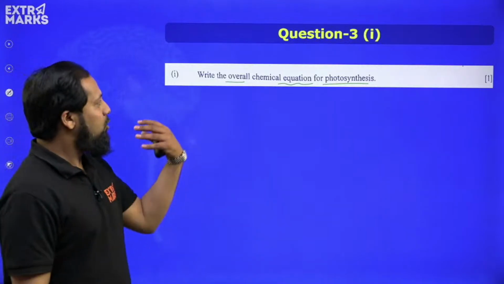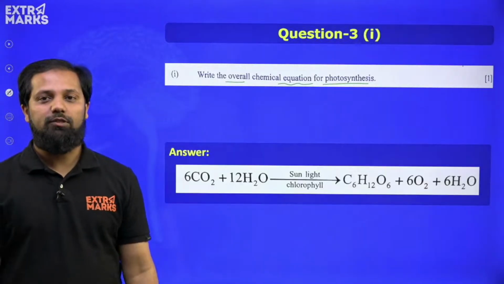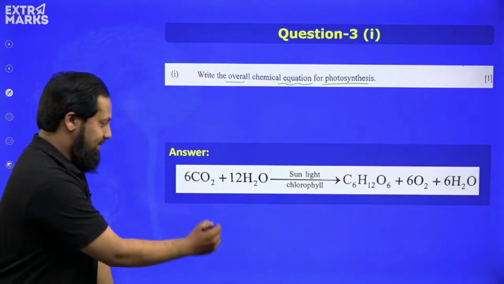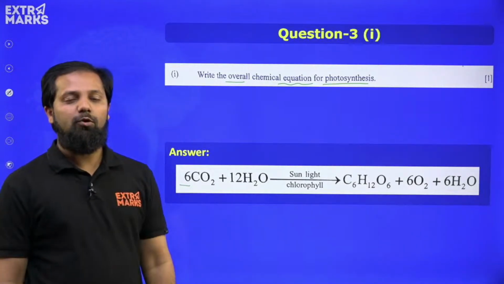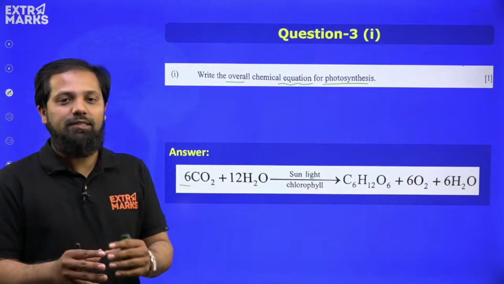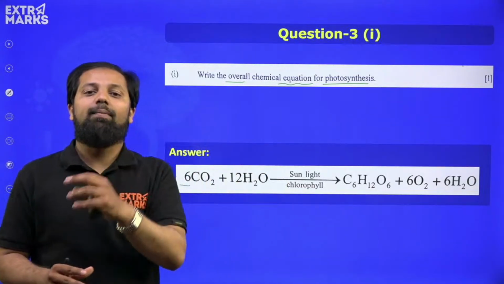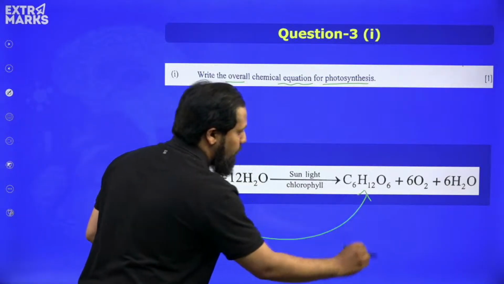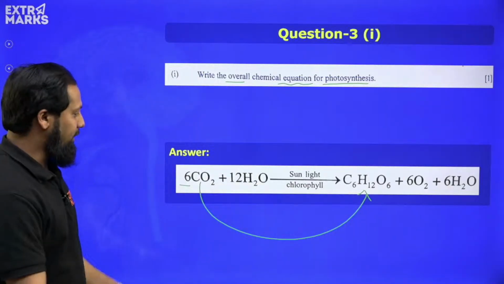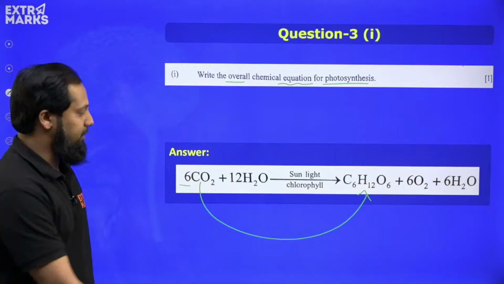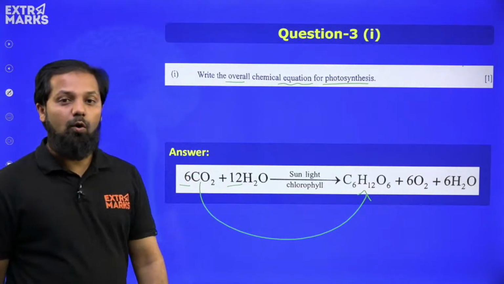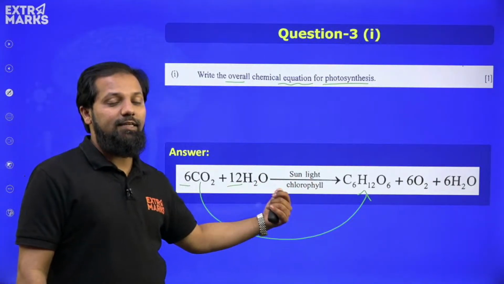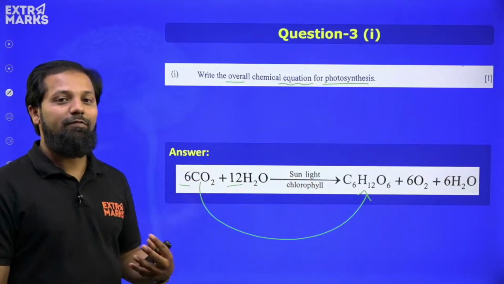So what is the overall chemical equation for photosynthesis? Yes, you have got this as the answer, wherein 6 molecules of carbon dioxide, because we know that the raw materials for photosynthesis are water molecules and carbon dioxide molecules, and this carbon dioxide is getting reduced to form glucose. So 6 molecules of carbon dioxide plus 12 molecules of water are needed, along with accessory components such as chlorophyll, and the energy is coming from sunlight.